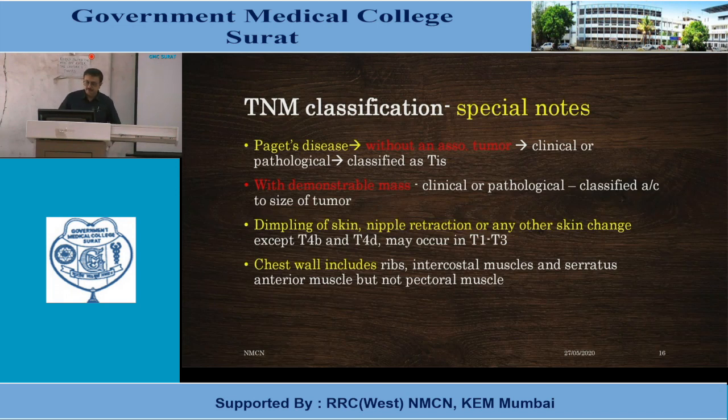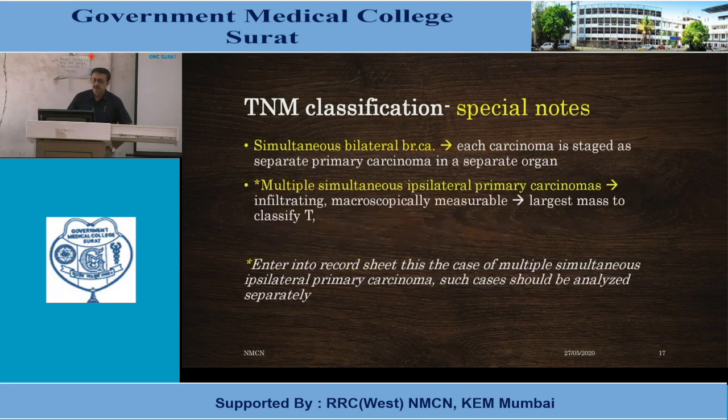Chest wall includes ribs, intercostal muscles and serratus anterior muscles, but not pectoral muscles or pectoralis major. In simultaneous bilateral breast carcinoma, each carcinoma is staged as a separate primary carcinoma in a separate organ.